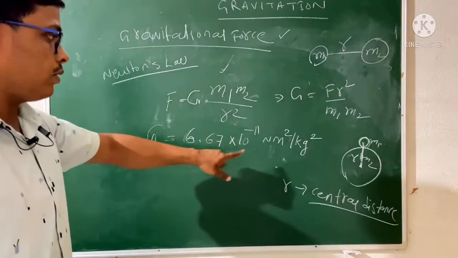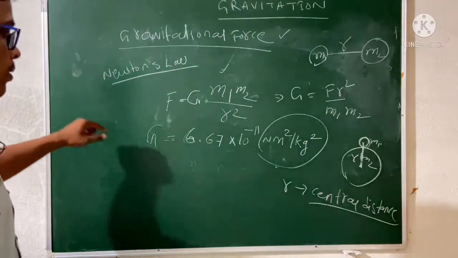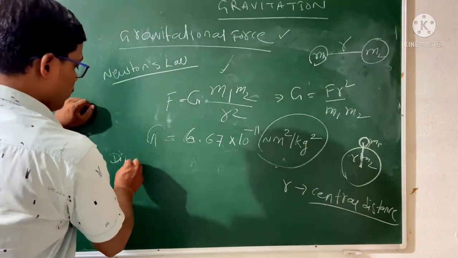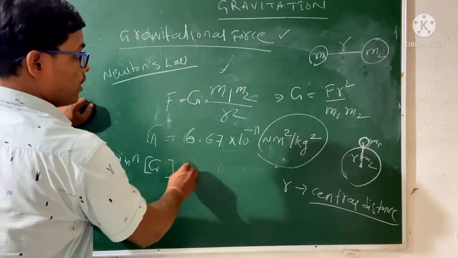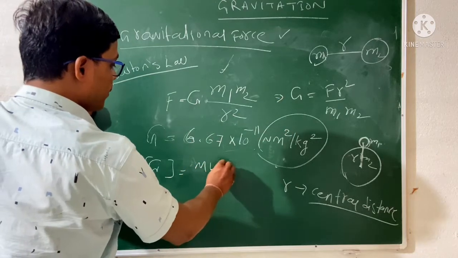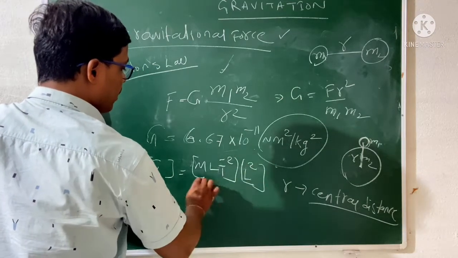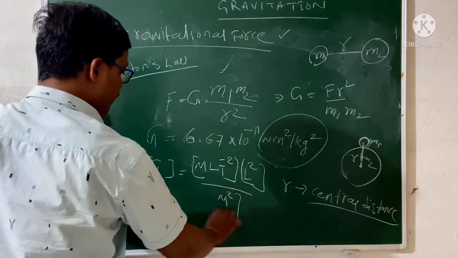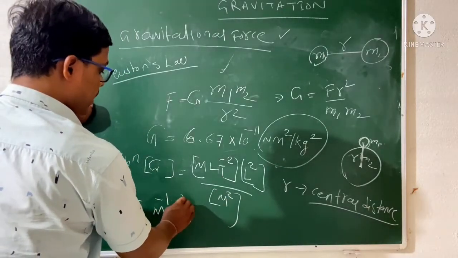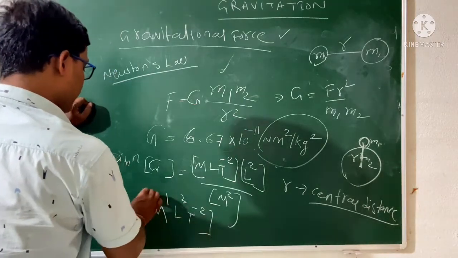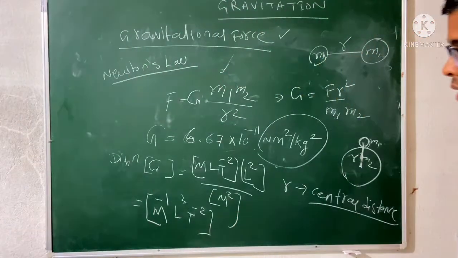Then we know that the unit will be Newton meter square per kg square, and if you find the dimension, that is also important. So what will be the dimension of G? Force is M L T to the power minus 2, then we multiply with the distance square, so that is L square, divided by the mass square, so that is M square. So the dimension finally comes out as M to the power minus 1, L cubed and T to the power minus 2. So this is the dimension of the gravitational constant. This is also important. This will be asked in your exam.